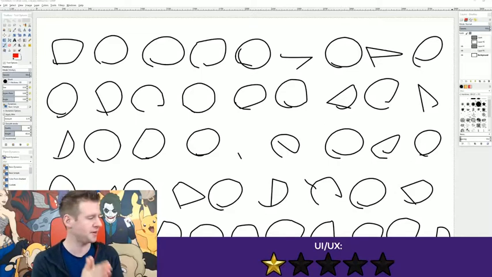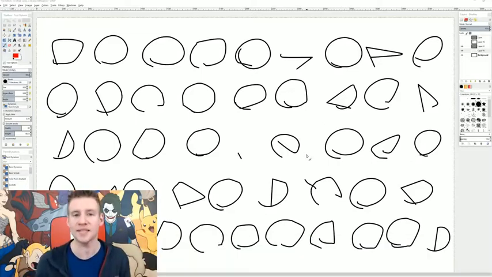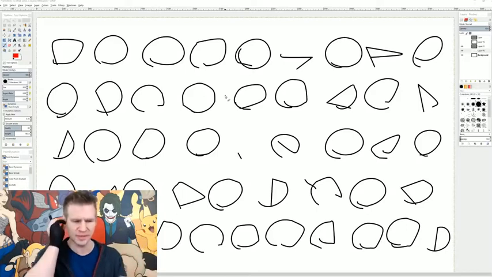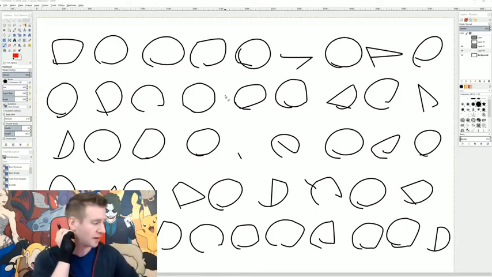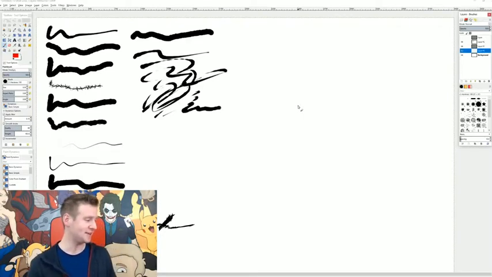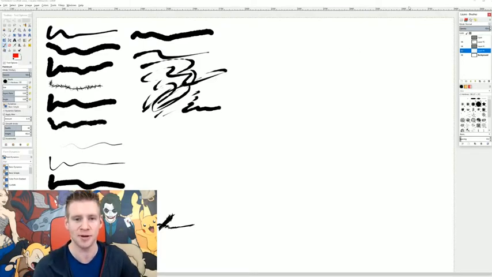UI and user experience, the interface is god-awful, and I would let that slide if the functionality were decent. Obviously the performance sucks, and beyond that, the tools are really hard to figure out where they are or what they do, how to customize them. I spent a long time trying to find a single brush I didn't mind, and I actively despise all of them. There's no pressure sensitivity options that I could find. Yeah, I could go on, but I won't.